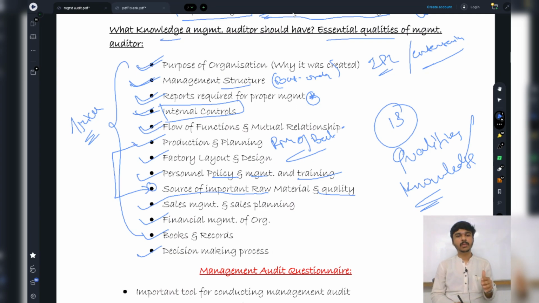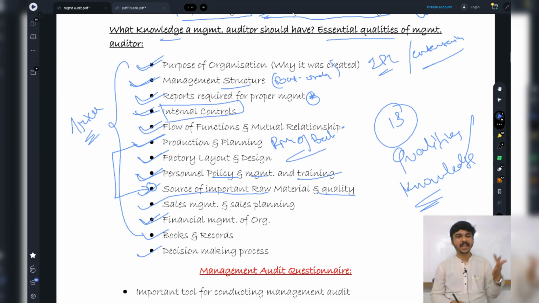I am going to check the production and planning of the bat. I am going to check the sources of raw materials and quality of those raw materials while producing the bat. I'm going to check the factory layout and design. I'm going to check whether players are being paid well or not, that is personal policy and management. I'm going to check whether the players are getting some other benefits from other ways.